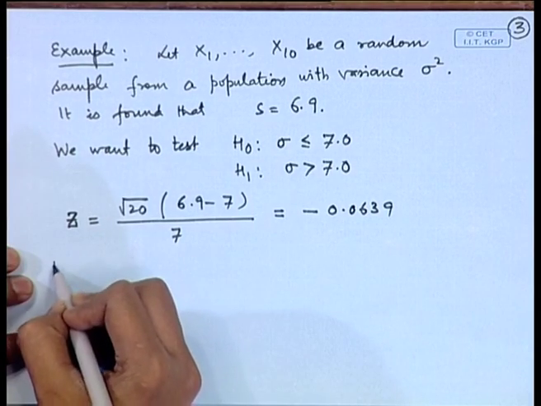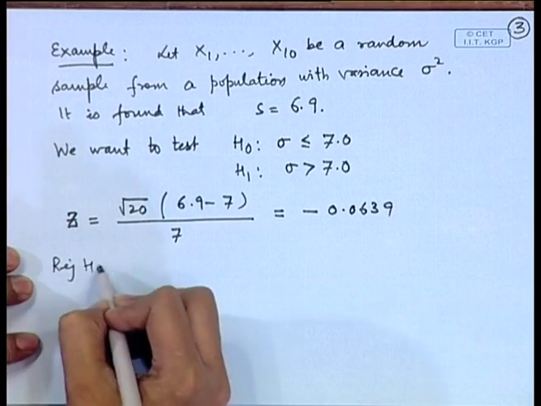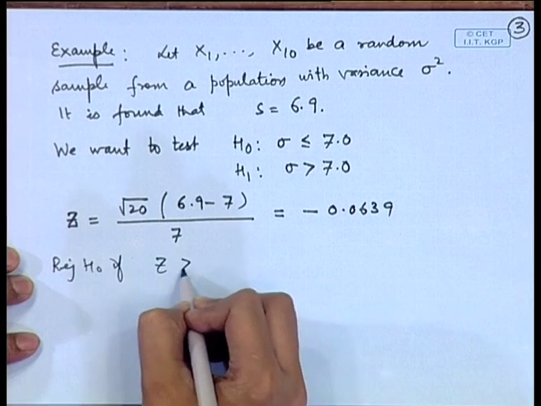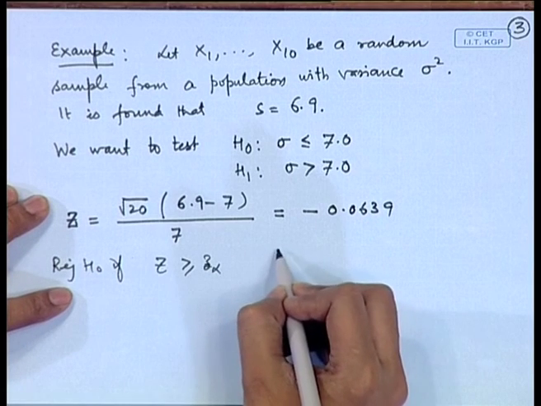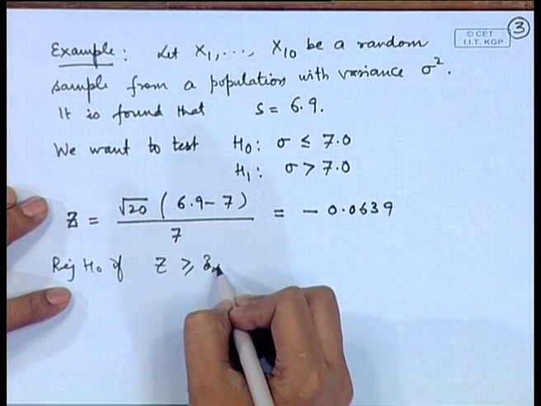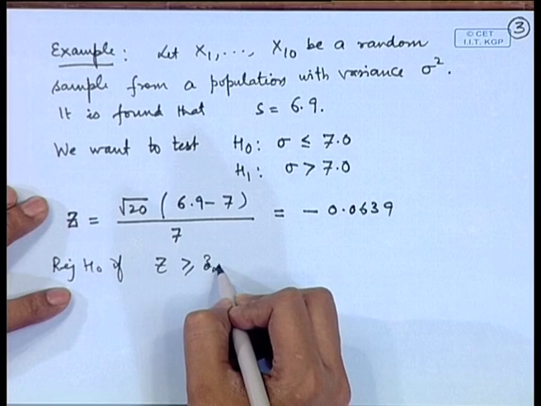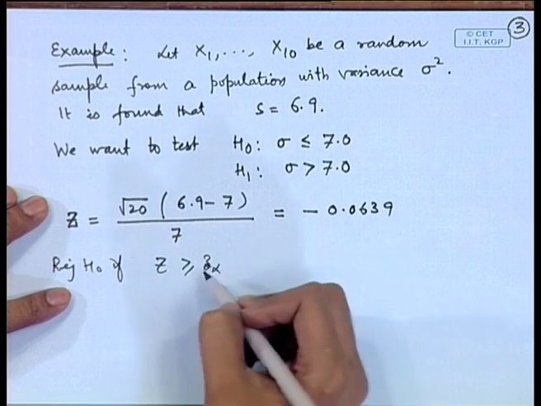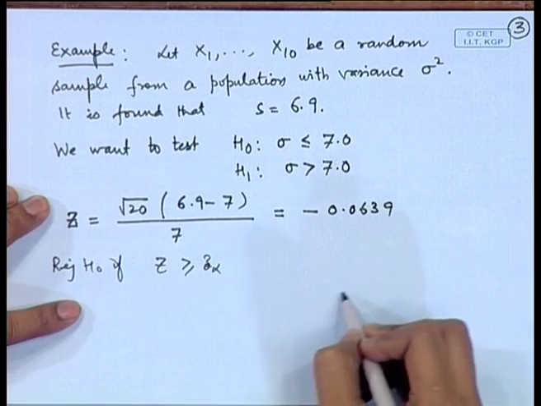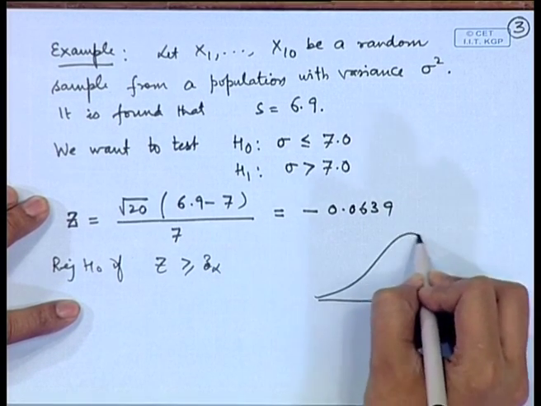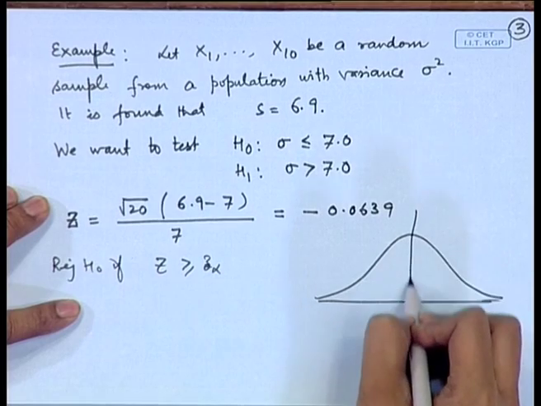Now, if we consider, we have to reject H naught if z is greater than or equal to z alpha. Now, for any level of alpha up to say 0.5, the value of z alpha will always be non-negative, because z is a symmetric distribution about 0.